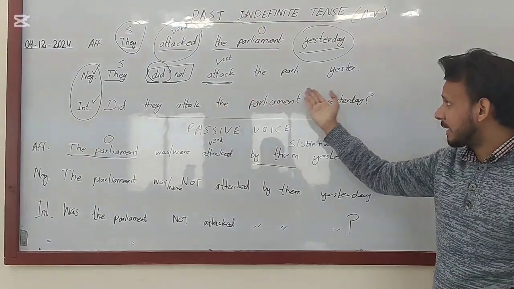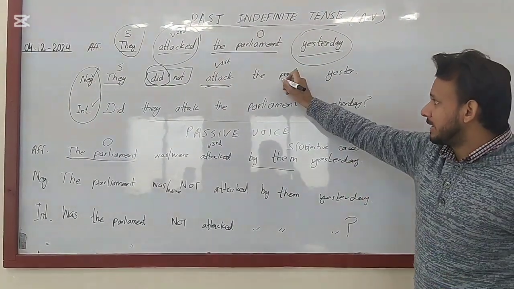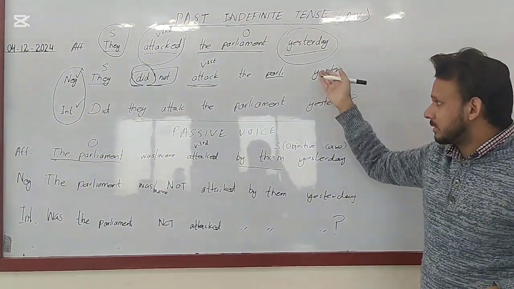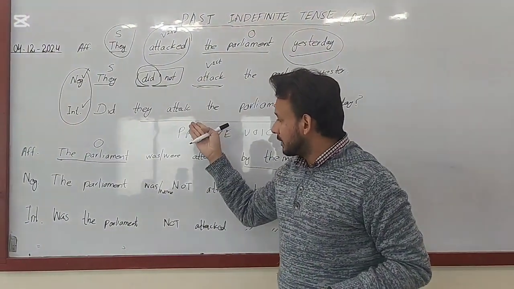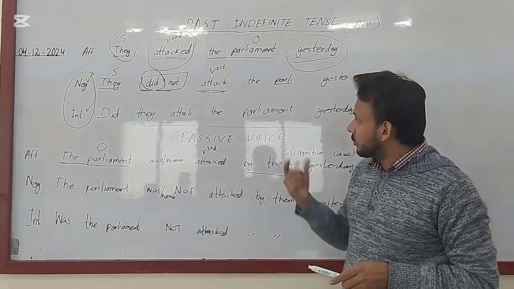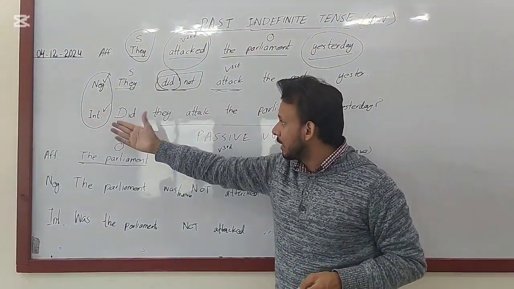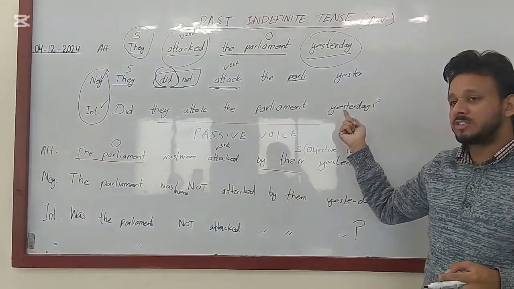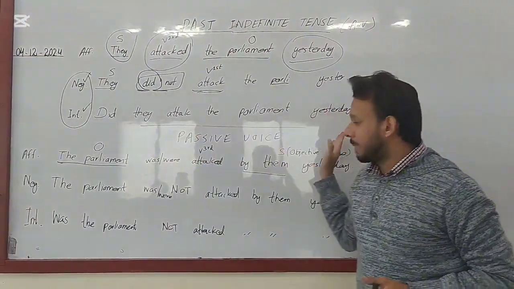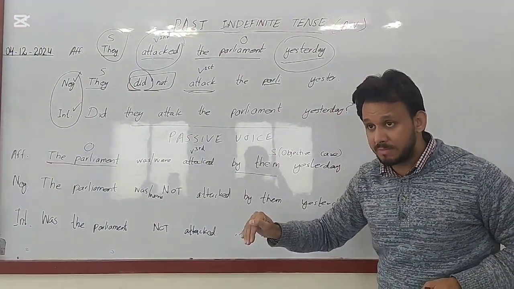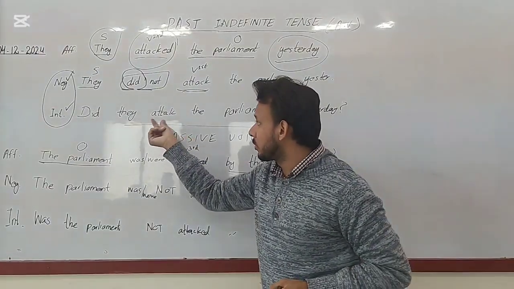So, they did not attack parliament yesterday. I voluntarily missed the spelling because you guys know what it means. And as far as interrogative is concerned, you simply put this did at the start of the sentence and capitalize its first letter. Then the whole structure of the sentence remains the same. Did they attack the parliament? And if it is negative as well as interrogative, you simply put not before the verb.